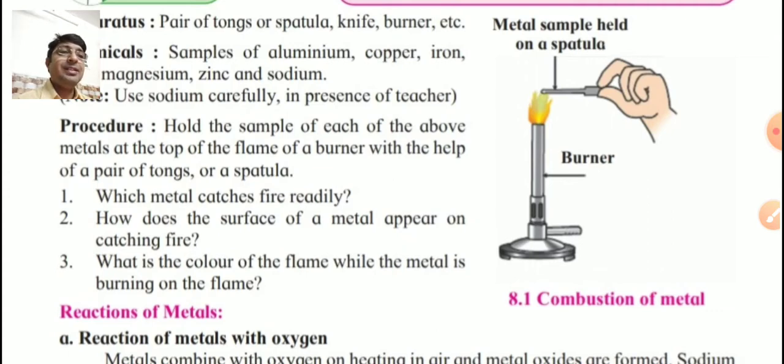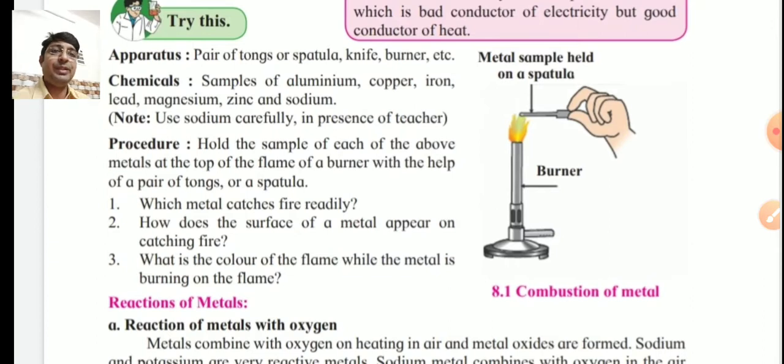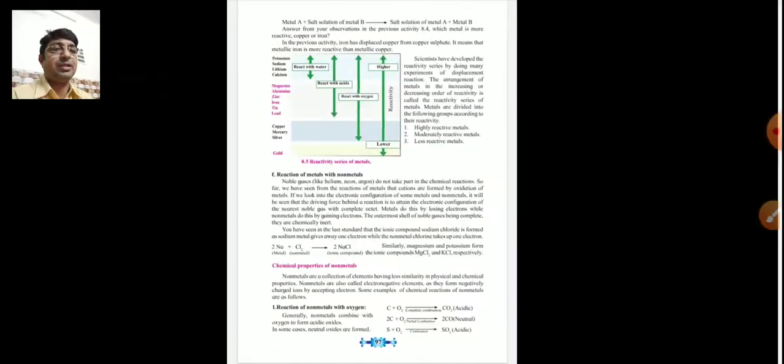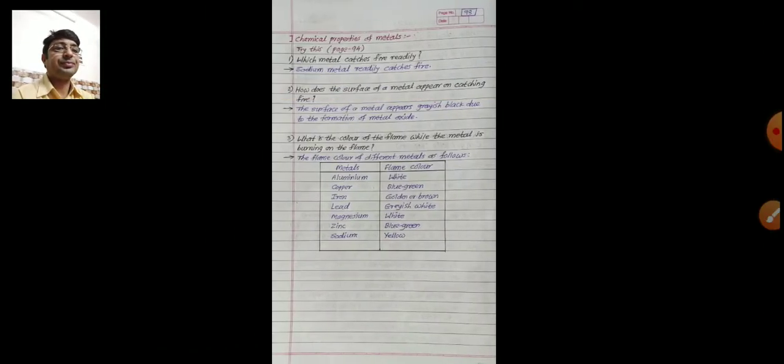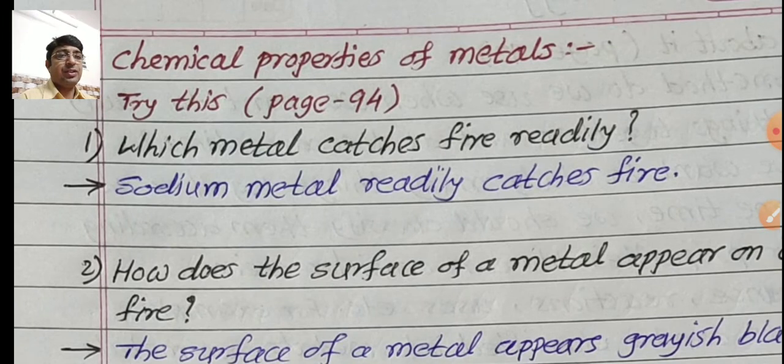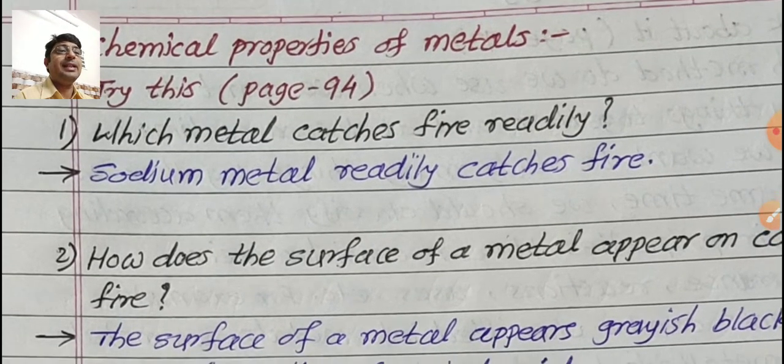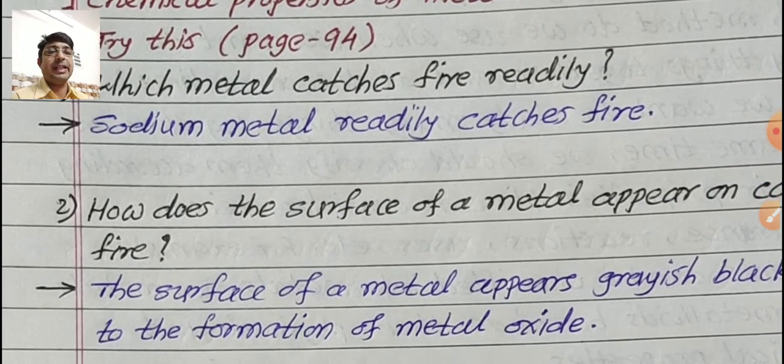So actually this is the experiment we perform in the laboratory as per the availability of these metals and confirm the answers of these 3 questions, but theoretically we learn on paper. Check. First question, which metal catches fire readily or easily? Answer is sodium metal, it readily catches fire because it is a very reactive metal.